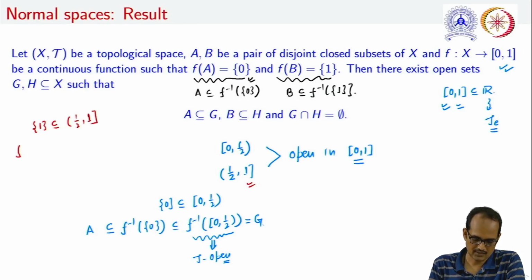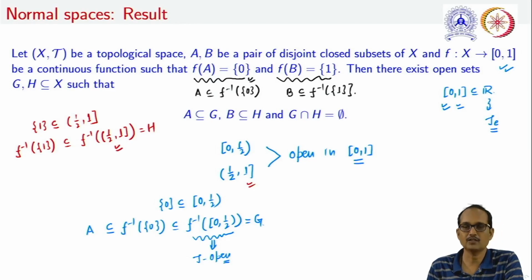Now if we are taking the inverse image of this singleton set {1}, this is a subset of the inverse image of this semi-open interval, that is (1/2, 1]. Let us take this one as H, and because this interval is open in this closed interval [0,1], by continuity we can say that this H is also tau open.